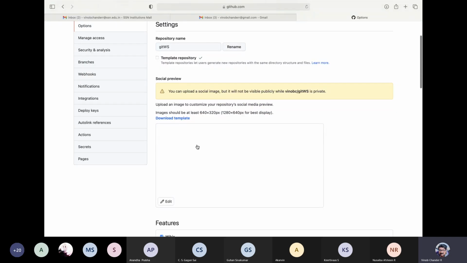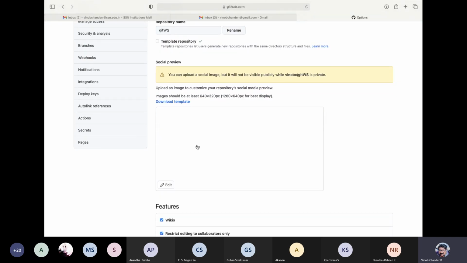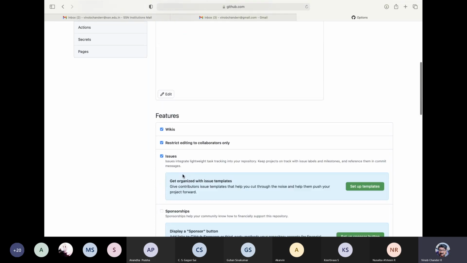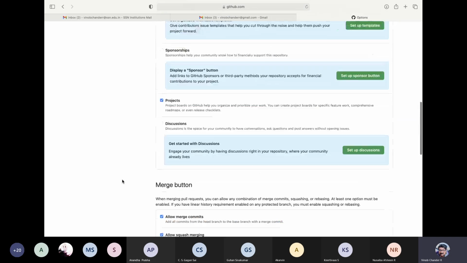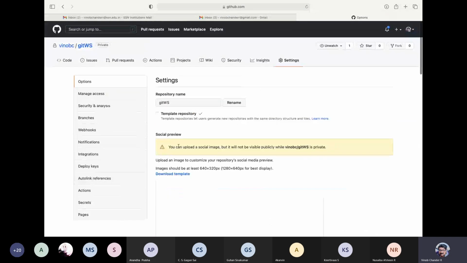And again here, if you come down, you can specify an image, right? So this will act as an image that you can upload, that will be your image for your project, right? It will be displayed here. So we don't have an image now, and there are so many other features that you can look at later and explore.